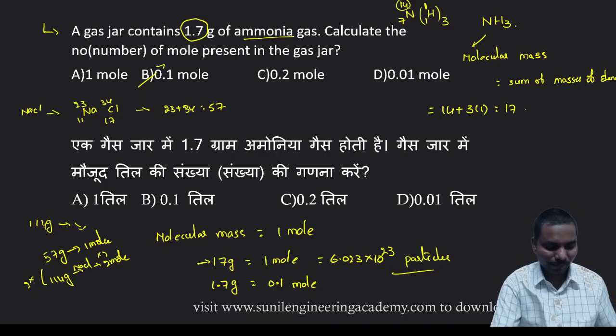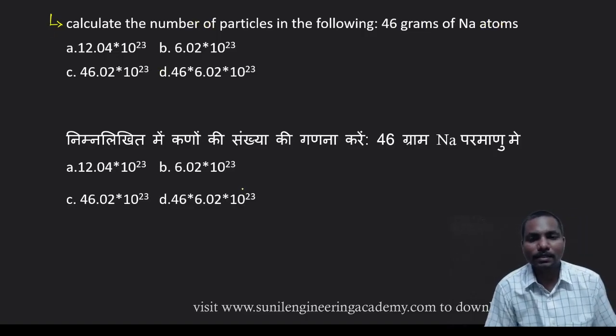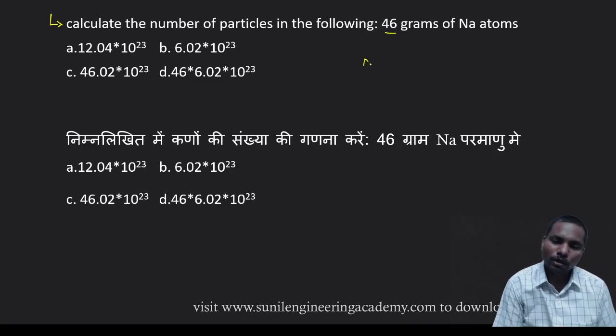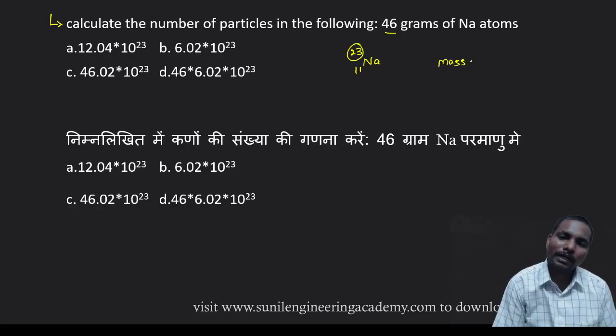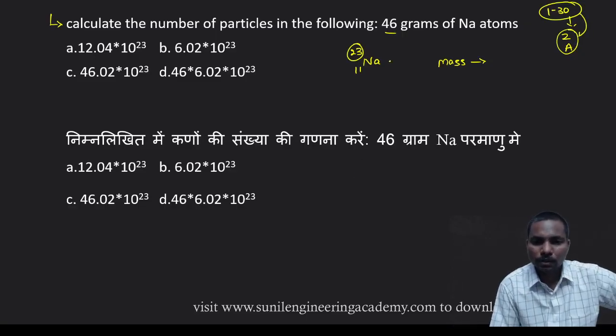Okay, students, coming to the next one. Calculate the number of particles in 46 grams of sodium. We know sodium has mass 23 and atomic number 11. So you need to remember at least the first 30 elements, and their atomic numbers and mass numbers, in order. So sodium mass is 23.